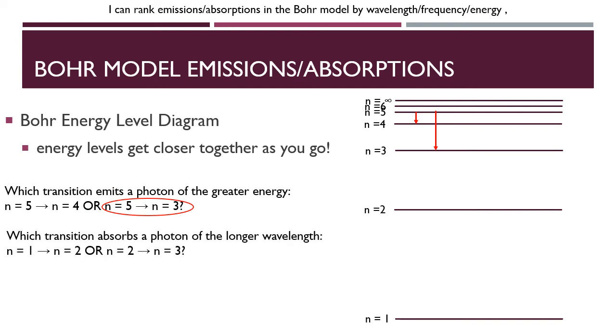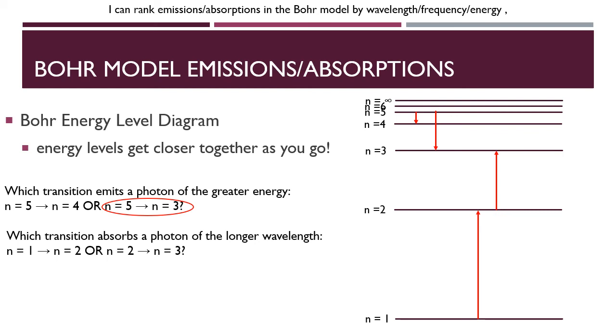Let's look at another example. Which transition absorbs a photon of the longer wavelength? n equals 1 to 2, or n equals 2 to 3? This time we're asked about absorbing, so we will be going up in energy, and it does so happen both of these are going up. Notice this time we're asked about longer wavelength, and we'll talk about that in just a second. Let's get our arrows drawn on our energy level diagram. The first one we have from 1 to 2, and the second option is from 2 to 3.